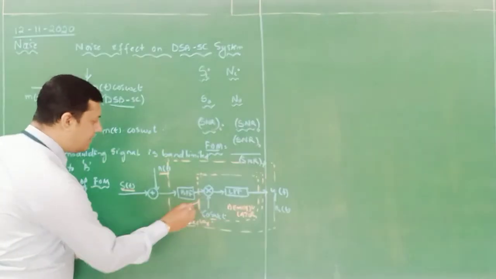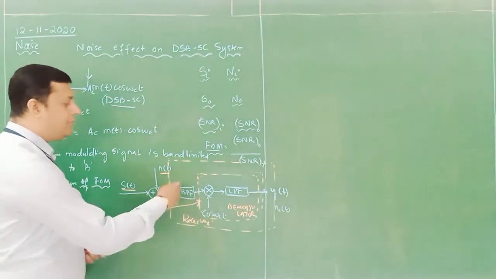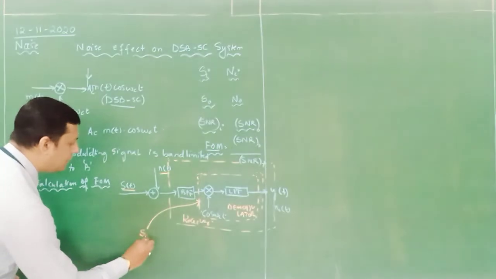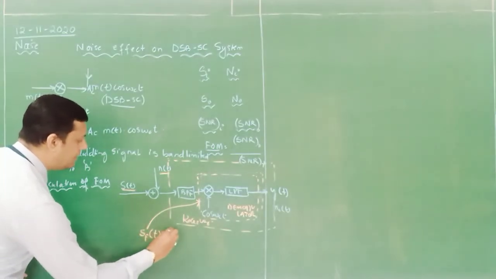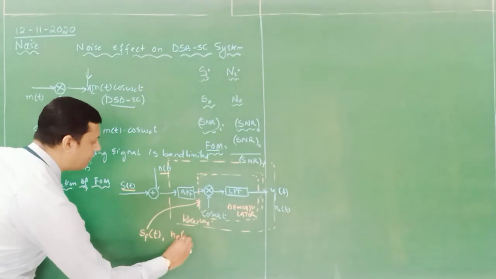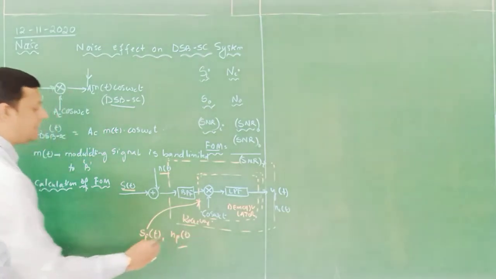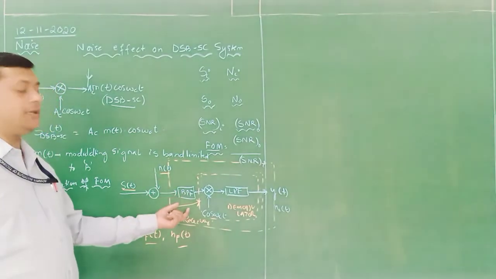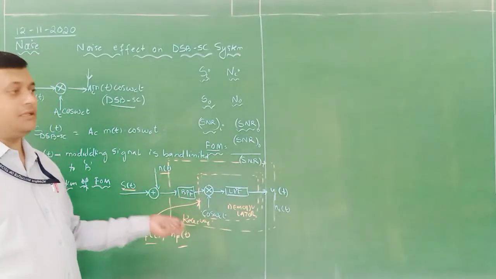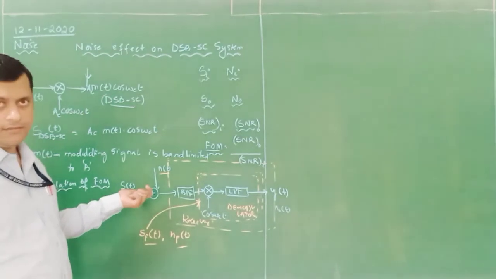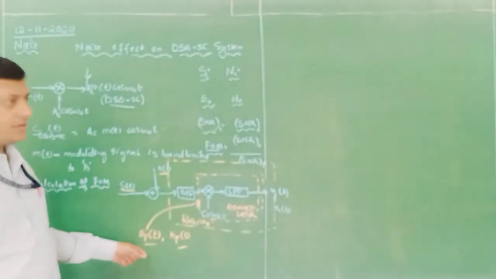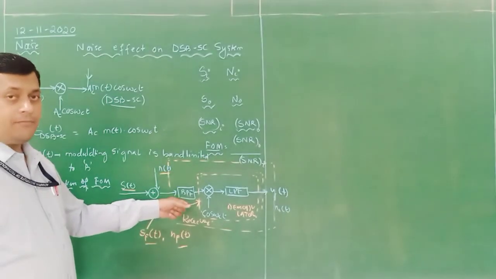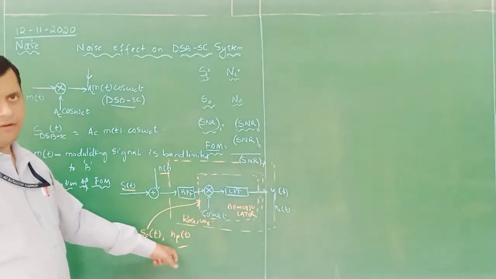So before entering the demodulator, we have two components, one is SF of t and one is NF of t. SF of t is the filtered output of the band pass filter with respect to the modulated signal. Similarly, the noise component is filtered by the band pass filter, that is called NF of t.